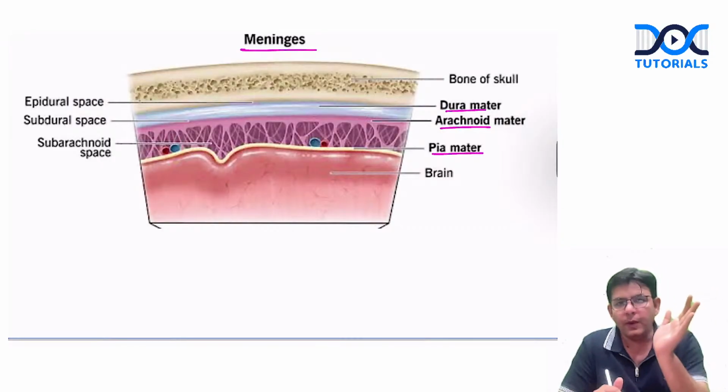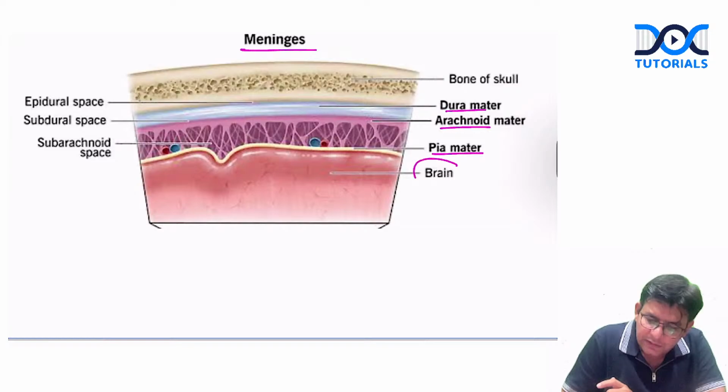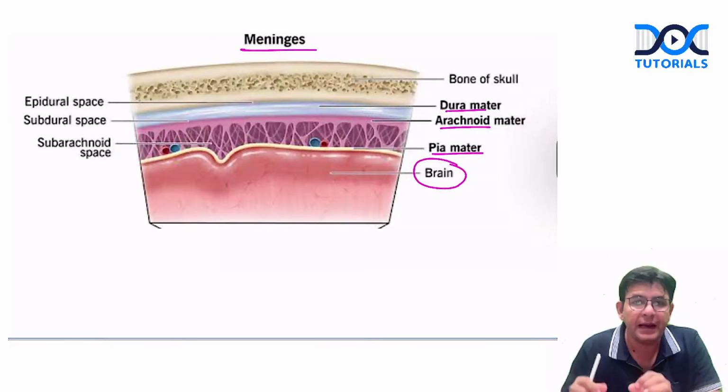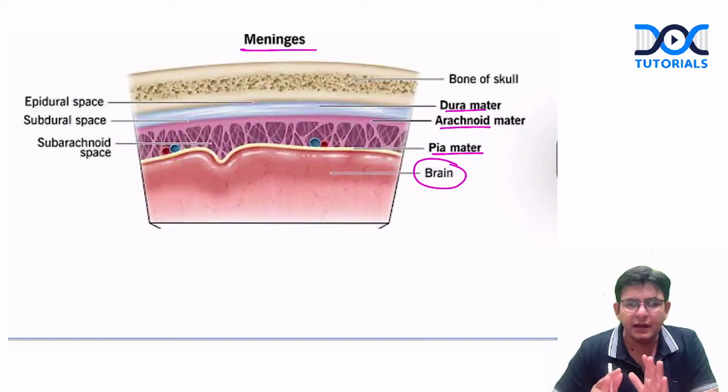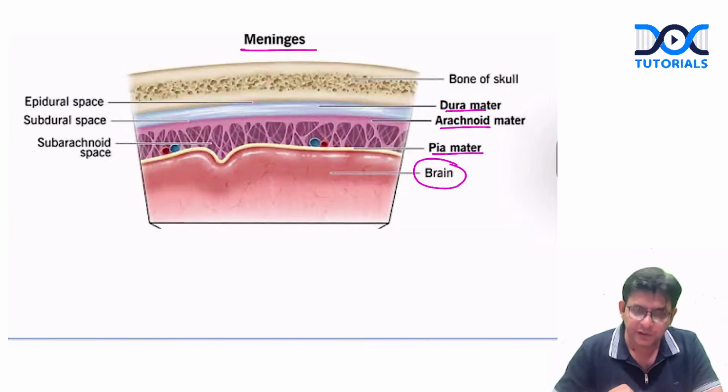Now, sometimes along with the meningitis, the brain parenchyma is also involved. When the brain parenchyma is involved, that is termed encephalitis. So meningitis and encephalitis are separate terms. If the inflammation is of the meninges, meningitis. If the inflammation is of the brain, encephalitis. And if both happen at one time, that is termed meningoencephalitis. Is it fine? So that you need to know first of all.